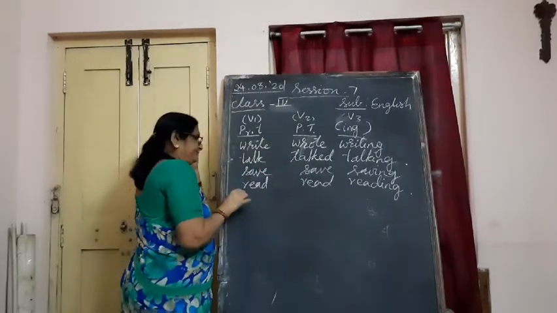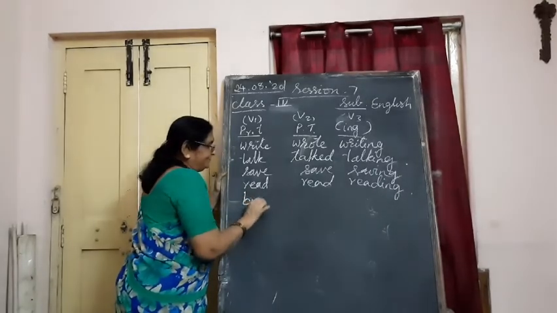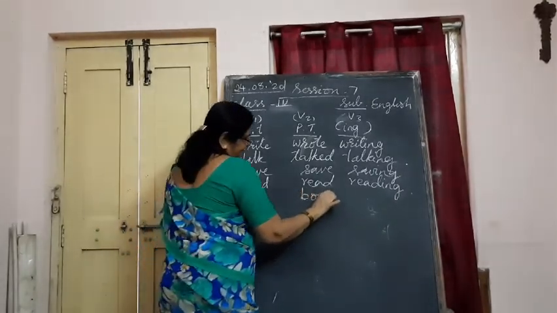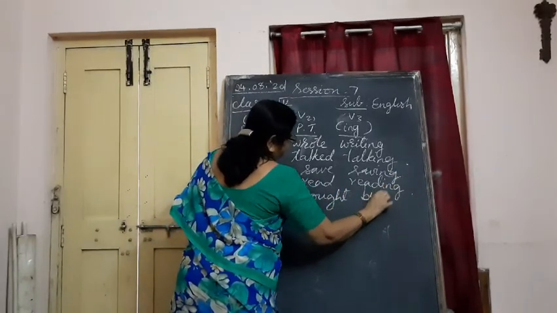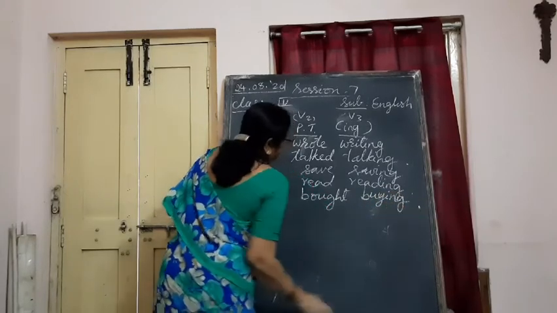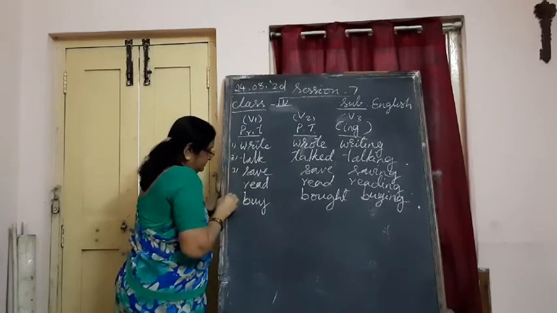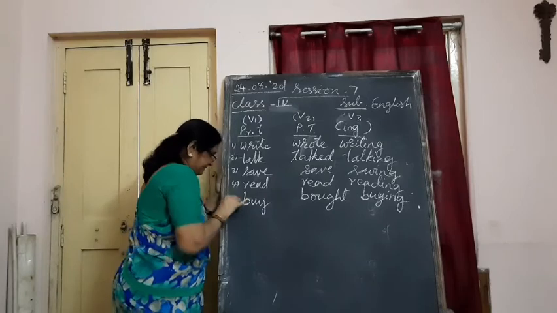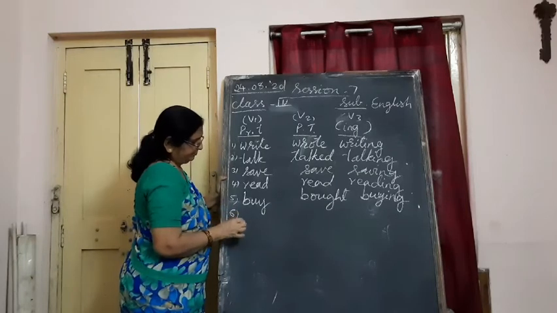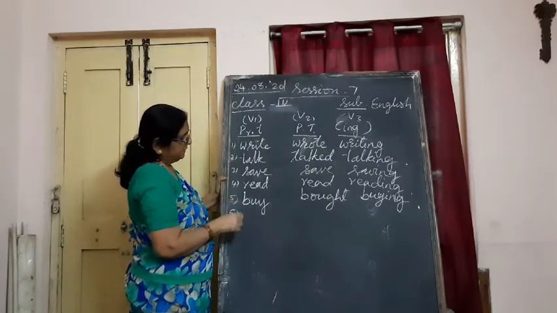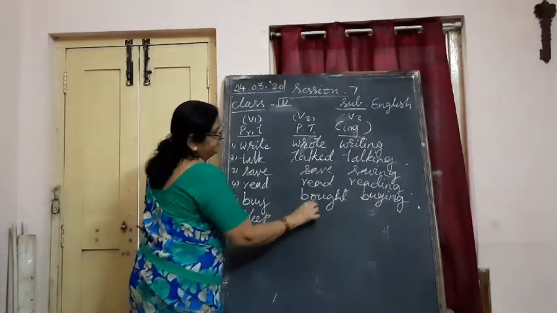Okay. Then buy, bought, buying. Sleep, slept.